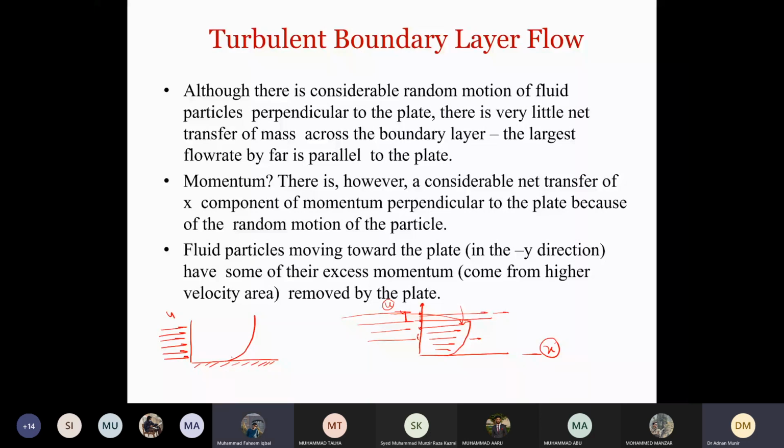Now we discussed in the last lecture also that because of this reduction in velocity, u minus u, there will be reduction in mass and momentum both. Momentum is also a function of velocity. So when velocity decreases inside the boundary layer, momentum will also decrease. That makes sense, right? Yes.